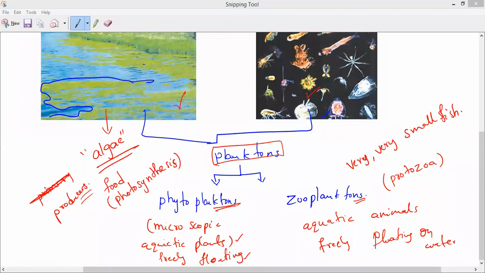What is the first one, guys? Phytoplanktons, and the second one is zooplanktons.